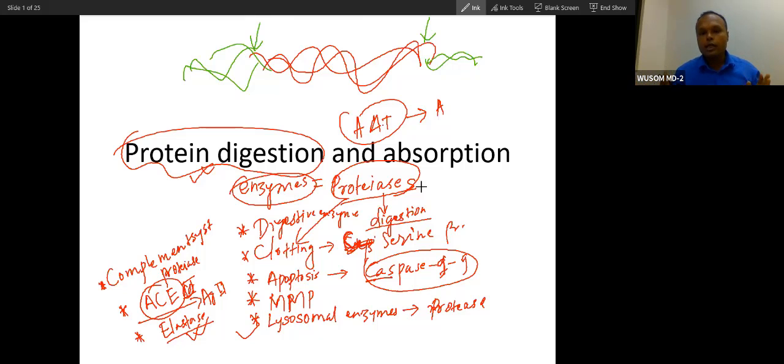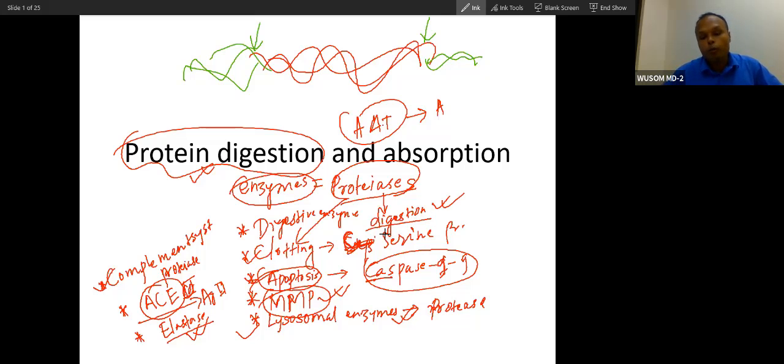But once you understand protein digestion, it will impact your understanding of your whole body. Understanding of your immunity, understanding of your hematology and clotting, understanding of cancer biology, apoptosis, understanding of extracellular matrix remodeling, understanding of lysosomal storage disease, understanding of digestion.